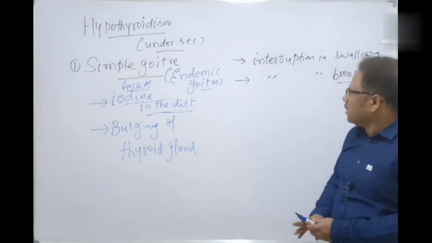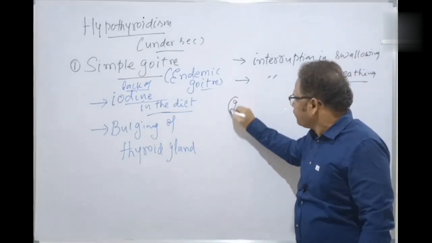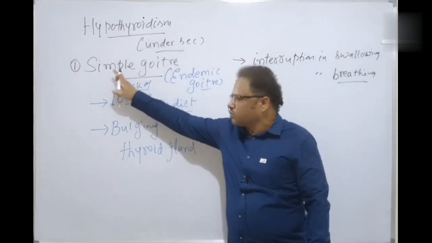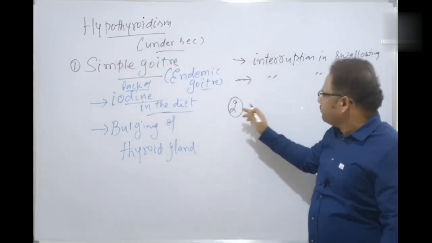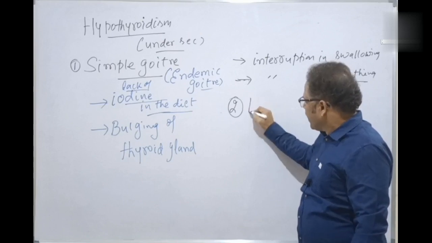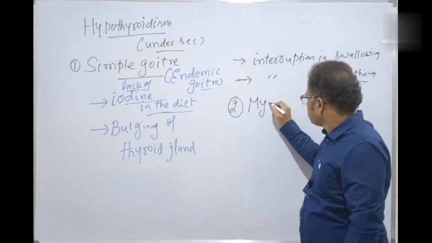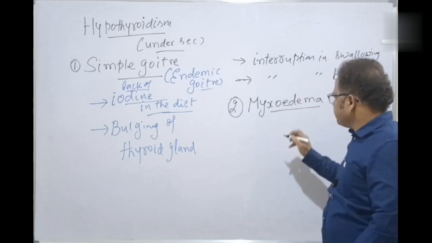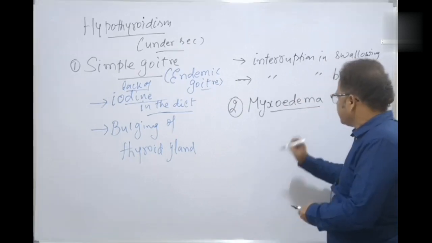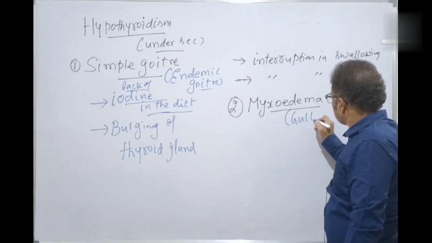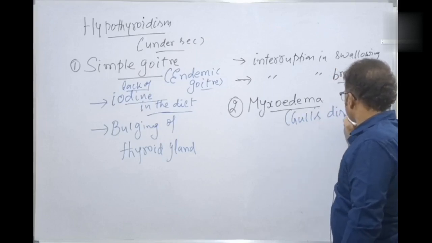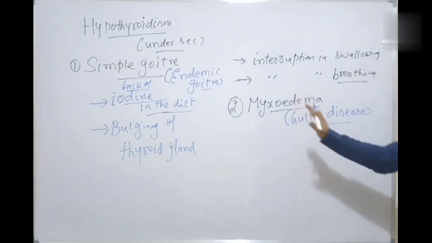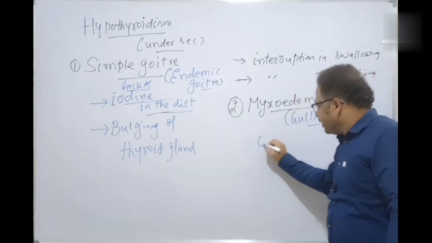Okay students. So next one is the second point, the second manifestation of hypothyroidism. The first one is called simple goiter, we have discussed. The second manifestation is called myxedema. Myxedema is also called Gull's disease. Myxedema is called which one? Gull's disease.